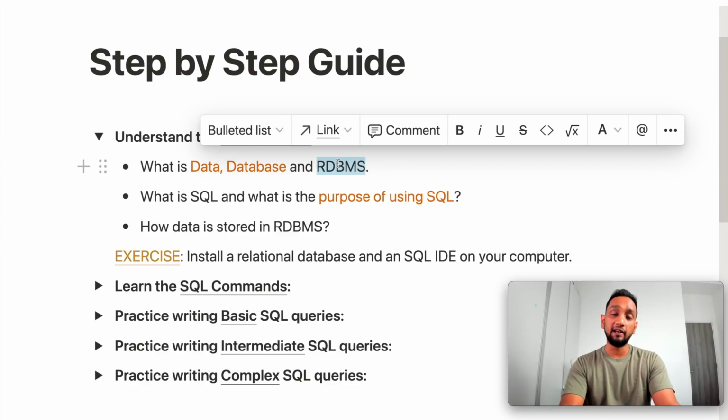Now RDBMS and database are two different things. RDBMS is a relational database management system. It's kind of an application that sits between a database and an end user or our application, right?